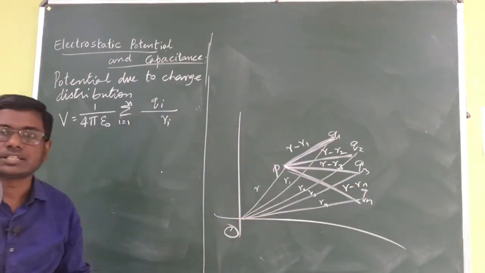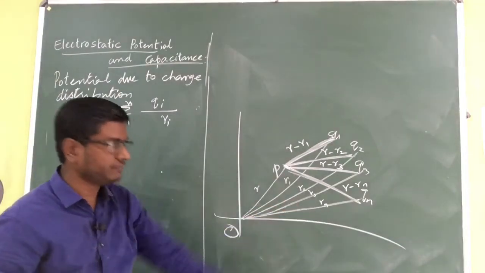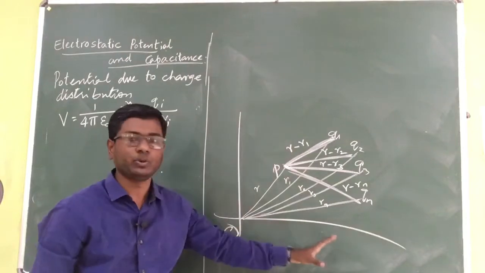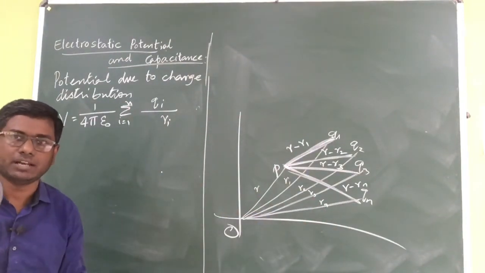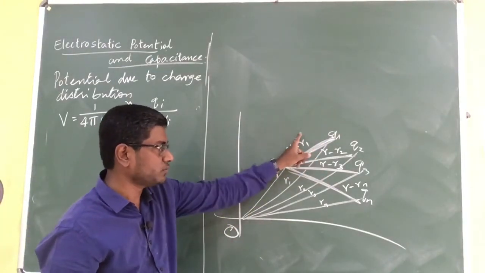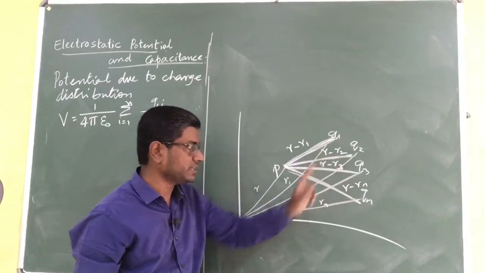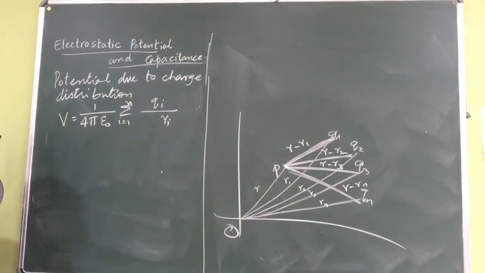In that way, the distances are going to change their directions and change their values. So if my system is distributed in this way, the old formula will not help me. Instead, I want the distances to be written as R minus R1, R minus R2, R minus R3, or R minus Rn. In that way, I want to modify this equation.